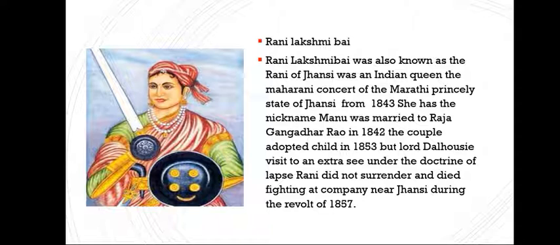She was married to Raja Gangadhar Rao in 1842. She adopted a child in 1853, but Lord Dalhousie annexed Jhansi under the doctrine of lapse. Rani did not surrender and died fighting at the Company near Jhansi during the revolt of 1857. Not just that, if we talk about the early life of Rani Lakshmi Bai, her father was Moropant Tambe, her mother was Bhagirathi Sapre, and her parents came from Maharashtra.